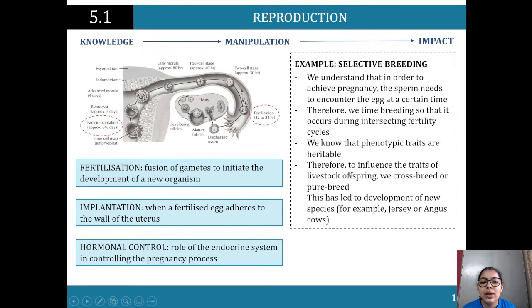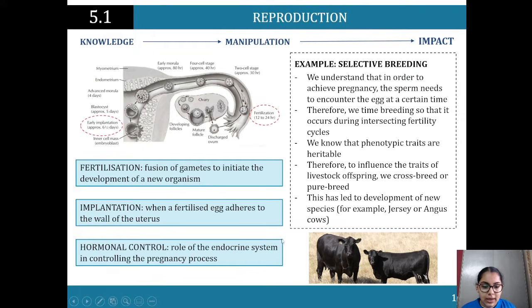So therefore, we are influencing the traits of livestock offspring, and we can crossbreed or we can purebreed. Either one works here, depending on what those desirable traits are. And this, of course, has led to the development of new species, for example, the Jersey or Angus cows. And here is an example there. So that's the idea here of having this knowledge, being able to manipulate it, and then get a desirable effect. That's what's happening here with reproduction.